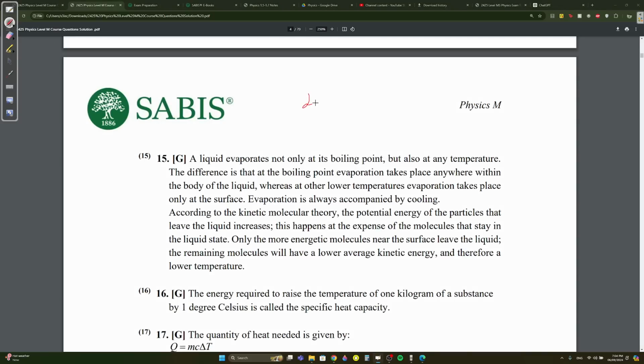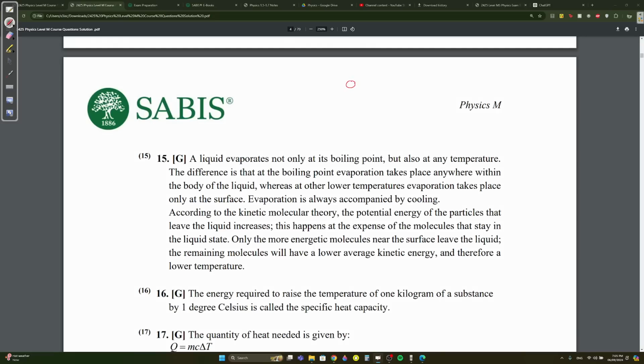When a liquid turns into a gas, you know that gases have molecules that are further apart. What does this mean when distances between the molecules increase? When distance increases, the potential energy of the molecules will increase. This is a rule in physics: when the distance between atoms or molecules increases, their potential energy increases. Okay. What else? Why did it increase?